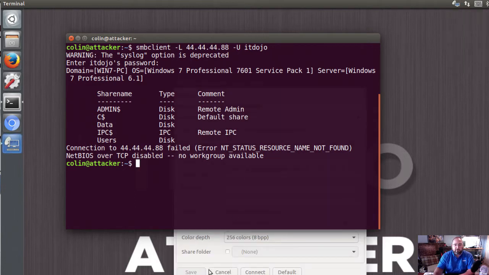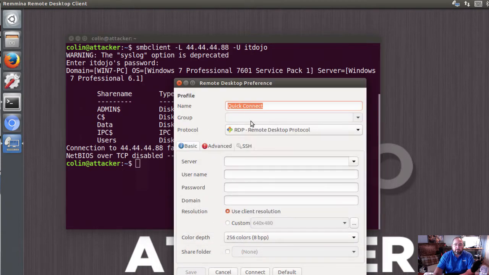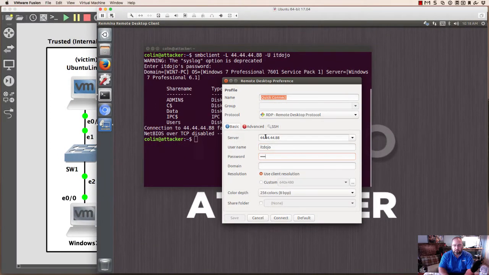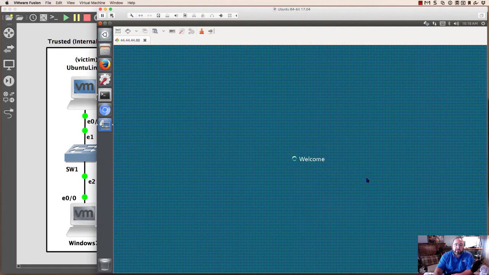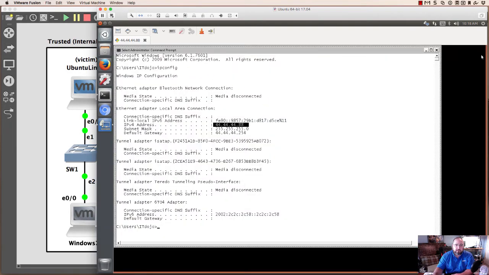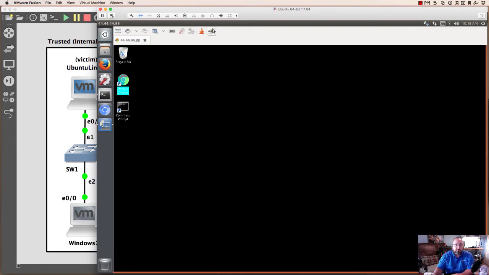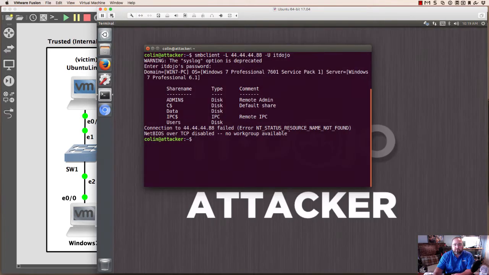So if we come into remote desktop, if we go to 44.44.44.88 and we try and connect, notice we get a successful connection. Okay, so that all worked out well. Nice. All right, so there's no security between these two nodes. That's all I want to illustrate to you. So let's put some in.